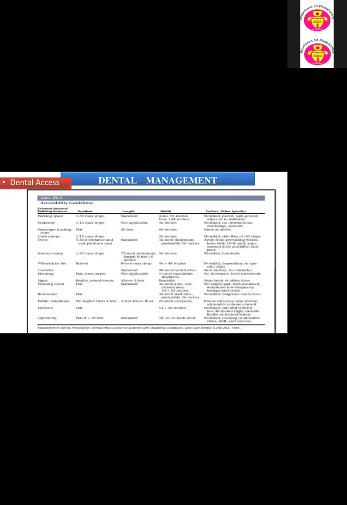Now, as pediatric dentists, we already know the manifestations of the cerebral palsy patient, but the dental management is very important. For that, there should be dental access: a passenger loading zone, parking space, exterior ramp, wheelchair access, corridor, signs, waiting rooms, restroom, public telephone, elevator, and the operatory area. These are the considerations given in McDonald. We should follow and take care of them.